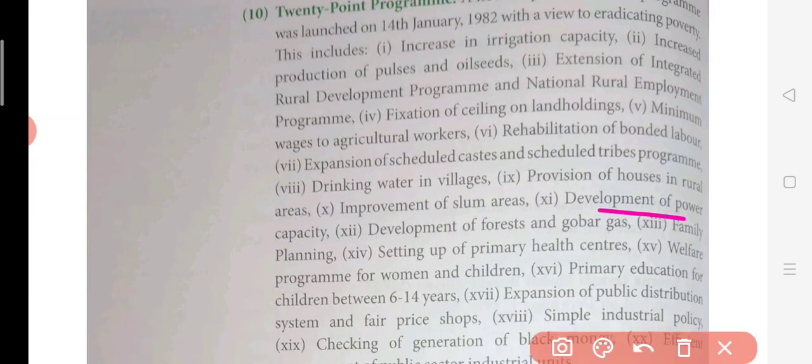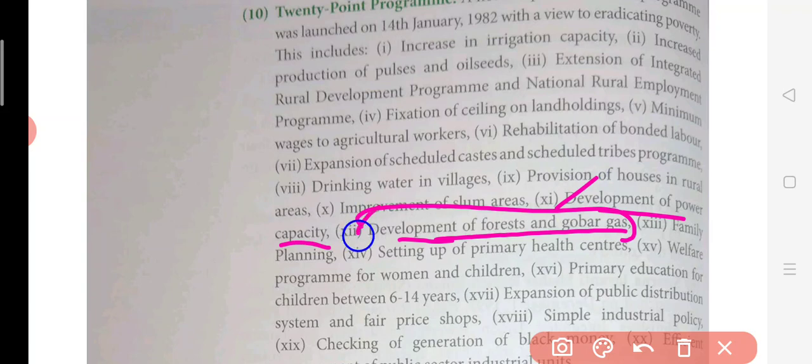Okay, in the 11th point, power capacity was improved in order to provide electricity in the rural areas. Then development of forest and gobar gas plant. Gobar gas can be used as a fuel for cooking food. Earlier this was a problem: village people or the poor burn wood, because they need some fuel just for cooking food. Now, from the gobar gas plant, they could get something available. So from the forest they get wood, plus from the gobar gas plant they can cook food.